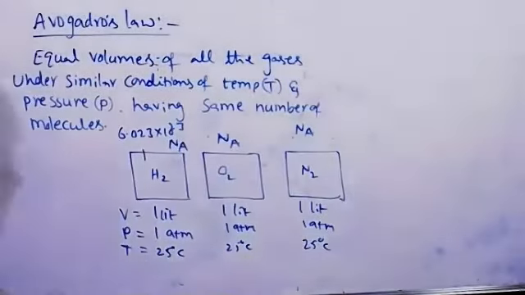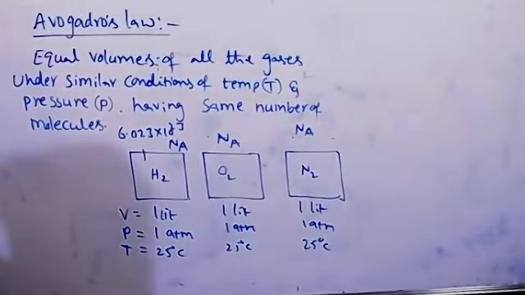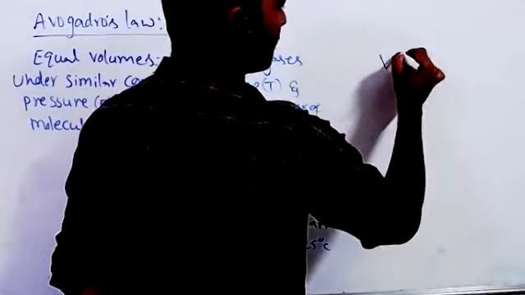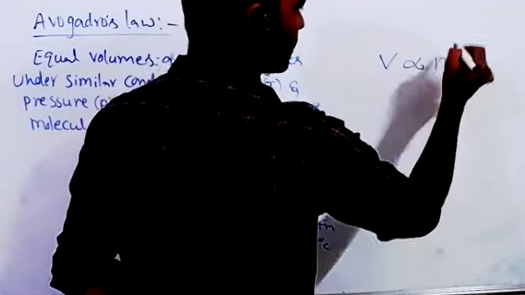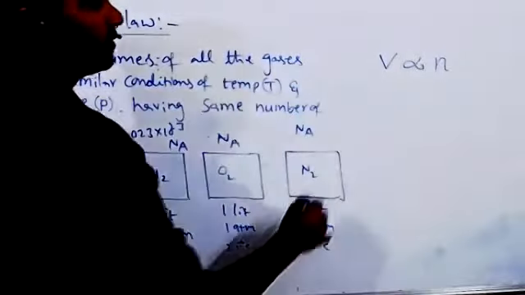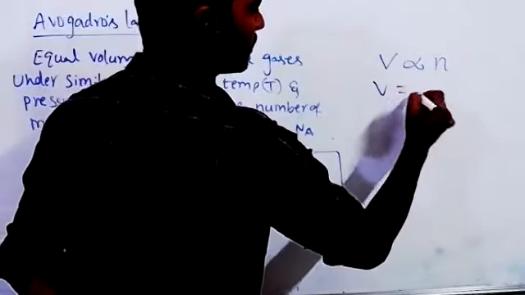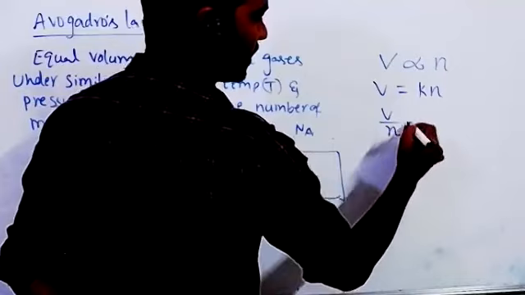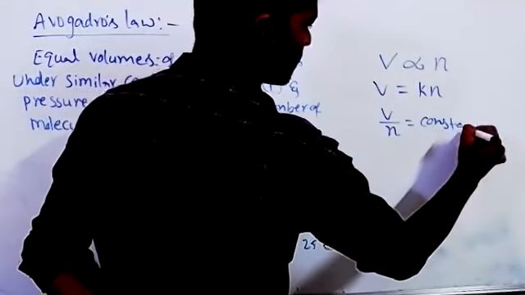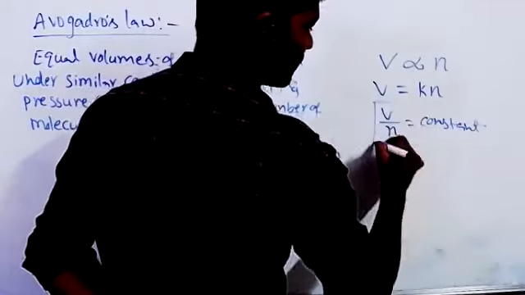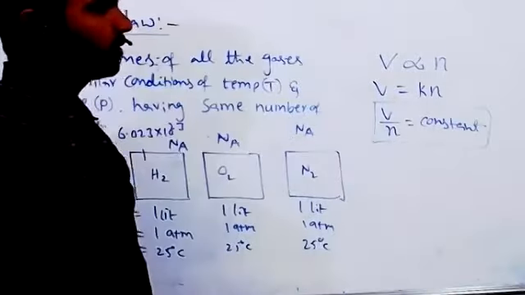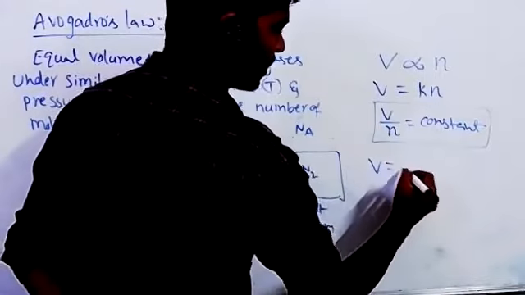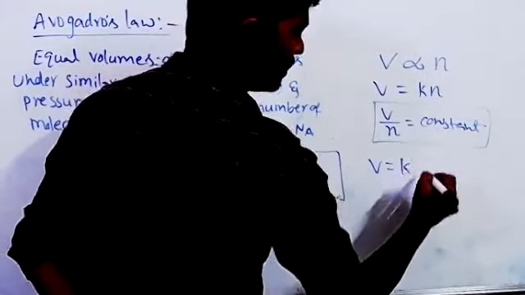This is Avogadro's law. So according to Avogadro's law, volume of a gas is directly proportional to number of moles. So let me write V is equal to K into N, where K is constant. So V by N is equal to constant. Further we may derive: N is the number of moles, so V is equal to K into number of moles.